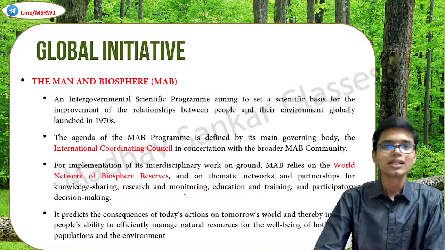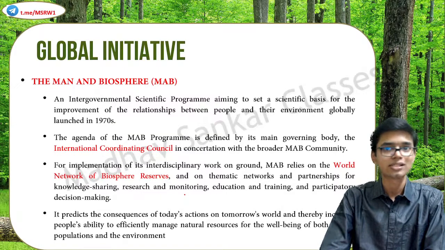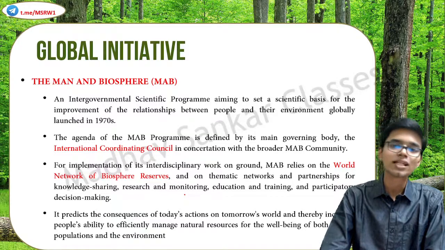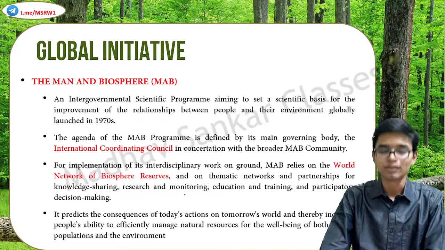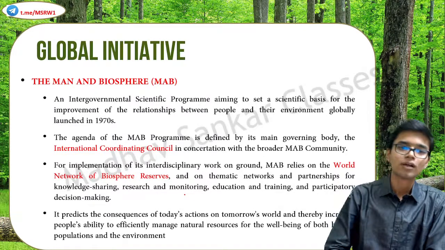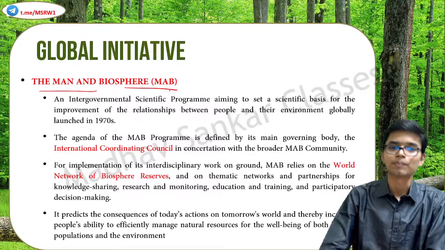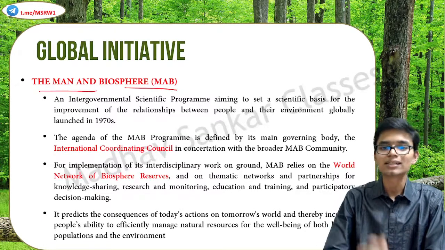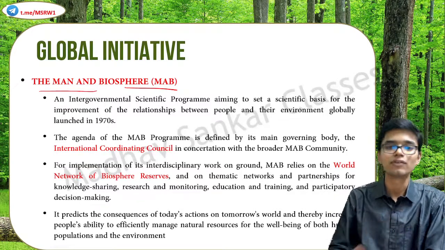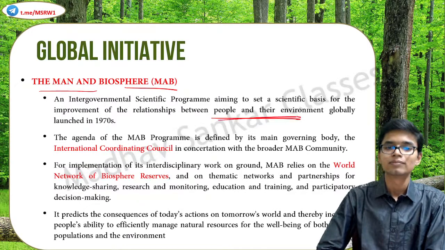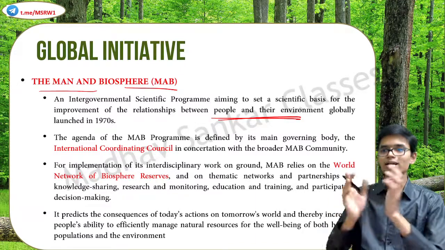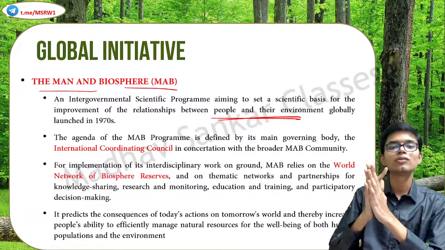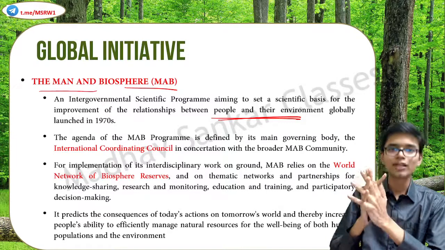Now, so far what we have talked about are the national initiatives. Now coming to global initiatives. Internationally also there are certain systems intact for the protection of flora and fauna. First of all, the Man and Biosphere Program, MAB. This is an intergovernmental scientific program aiming to set a scientific basis for the improvement of the relationship between people and environment. So the idea is to create a healthy relationship between people and environment, and avoid conflict between them.